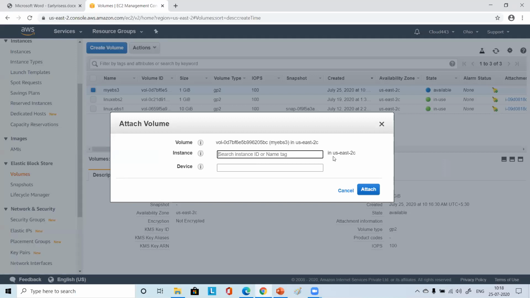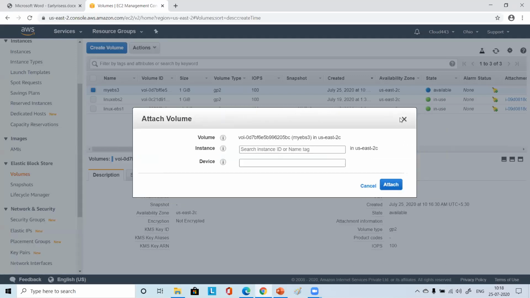Okay, in US it is 2C. Some instance should be there. So again, it is not coming today. Let's wait for some time. It will take some time. It will come. Don't worry.